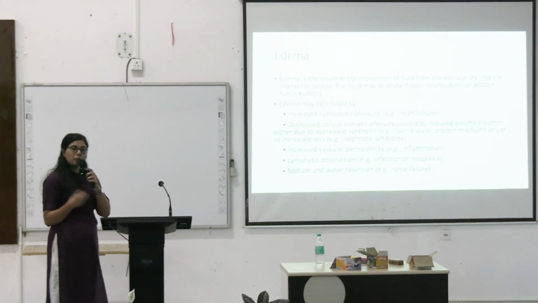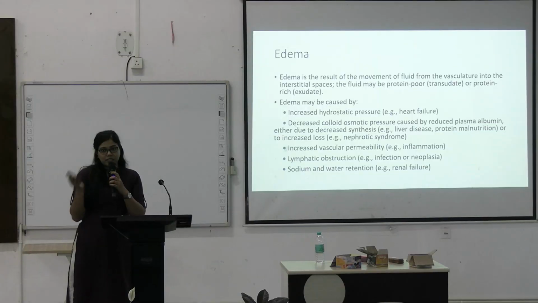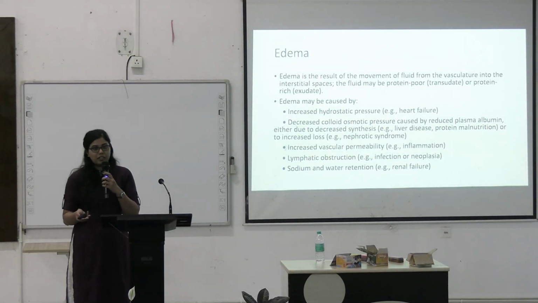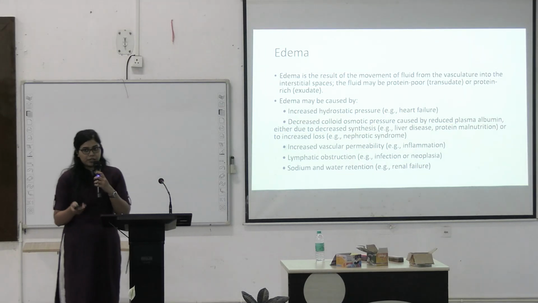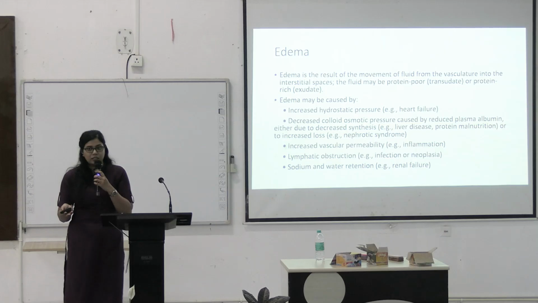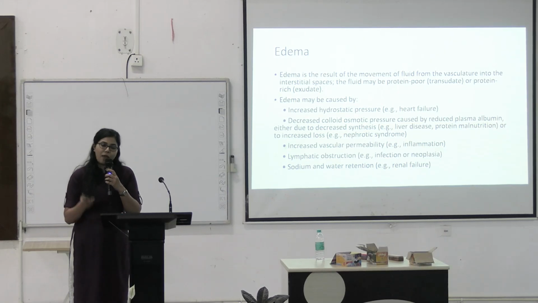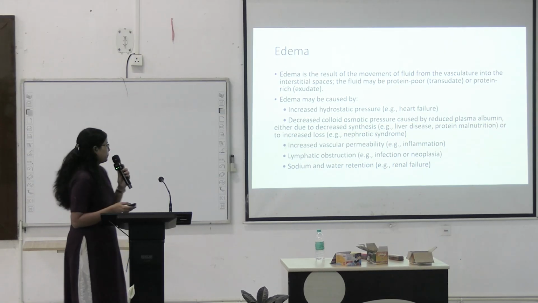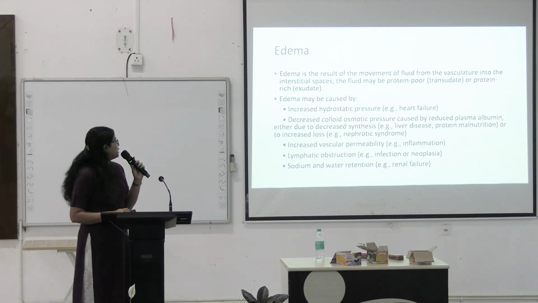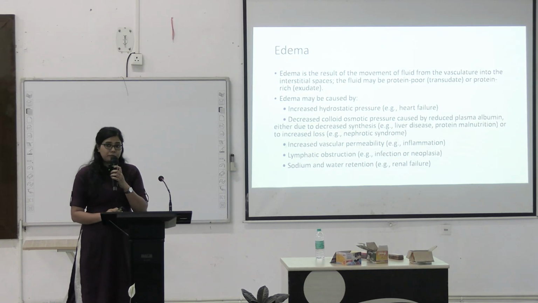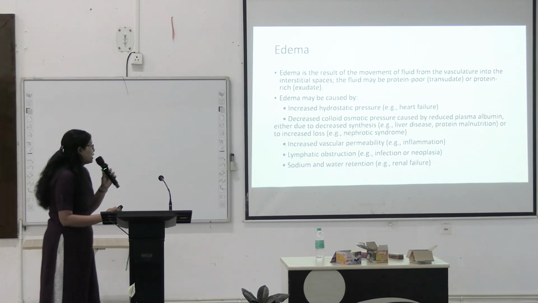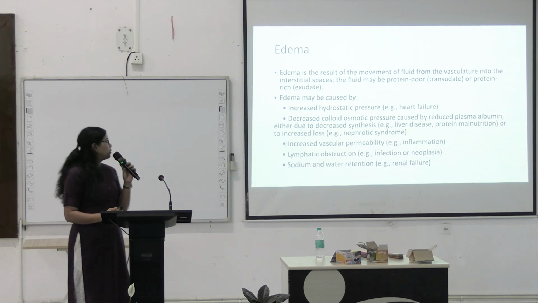The fluid may be protein poor, that is transudative, or protein rich, that is exudative. It can be caused by increased hydrostatic pressure or decreased colloid oncotic pressure. These are two oppositely acting forces which counteract each other and balance each other inside the human body. Increased hydrostatic pressure will be seen in case of heart failure, and decreased colloid oncotic pressure will be caused by reduced plasma albumin.